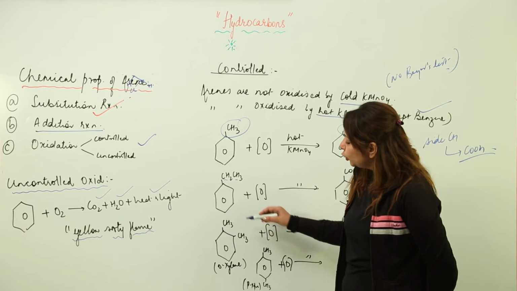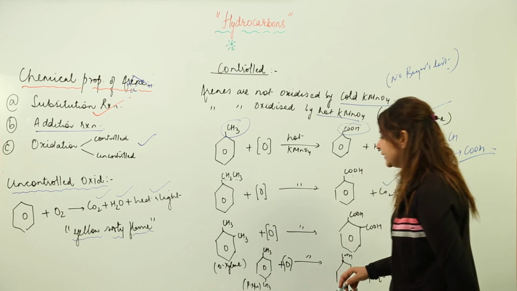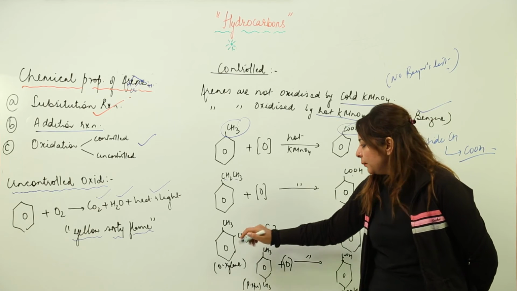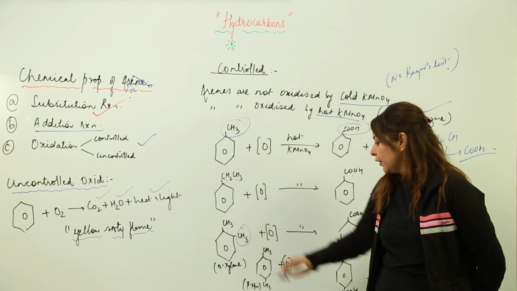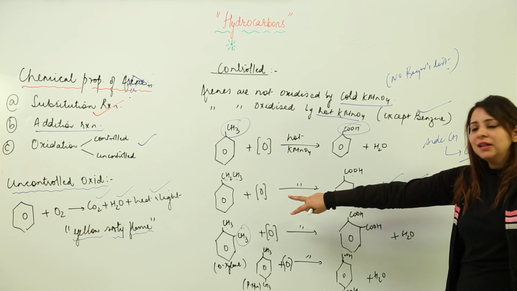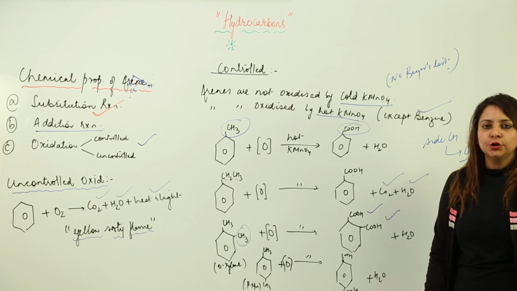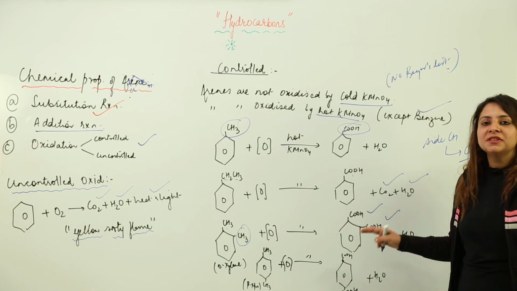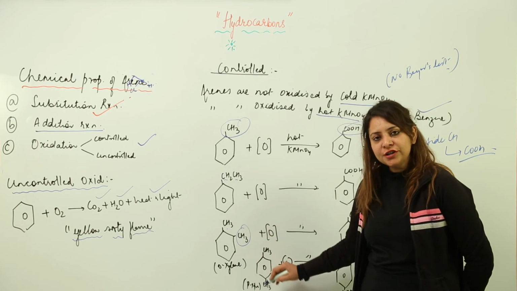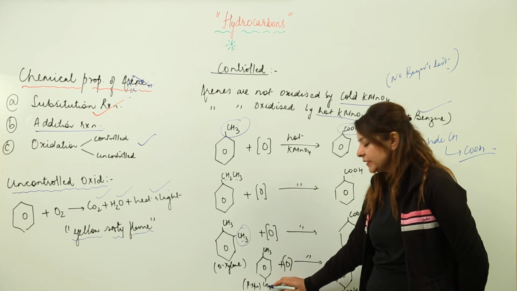And if you have two side chains at different places, both of them are going to transform into carboxylic acid. It is orthoxylene. When you have two CH3 groups at two different positions, one at the ortho position and one already there, then when you add nascent oxygen, because the side chains are present at different places, they get transformed into carboxylic acid groups. So it becomes a dicarboxylic acid. Likewise, if you have paraxylene, the only difference is that the other CH3 group is at the para position, whereas in orthoxylene it is at the ortho position.